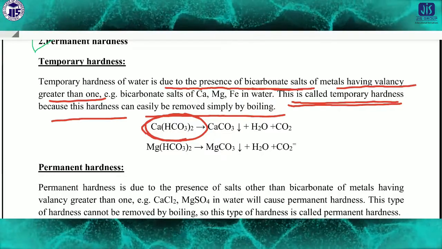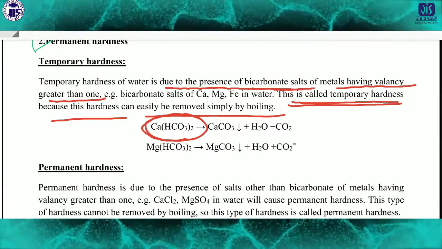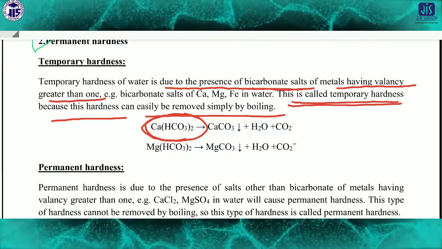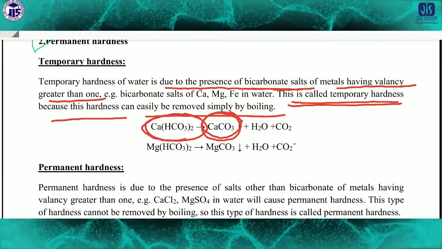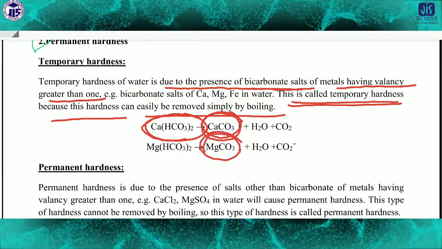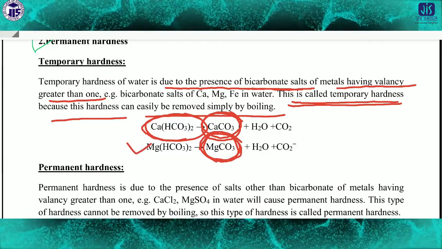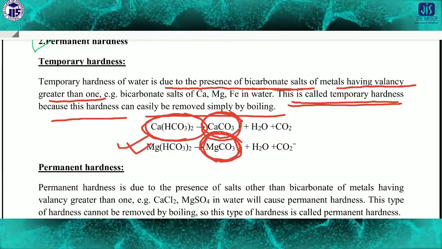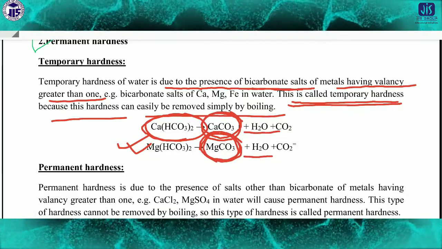If you apply some heat, then by heating you can remove the hardness. How? Because calcium carbonate or magnesium carbonate will be precipitated out. These two salts will be precipitated out if you give heat, by simply boiling. Then the water you get is fresh water, that means this water will be soft water.